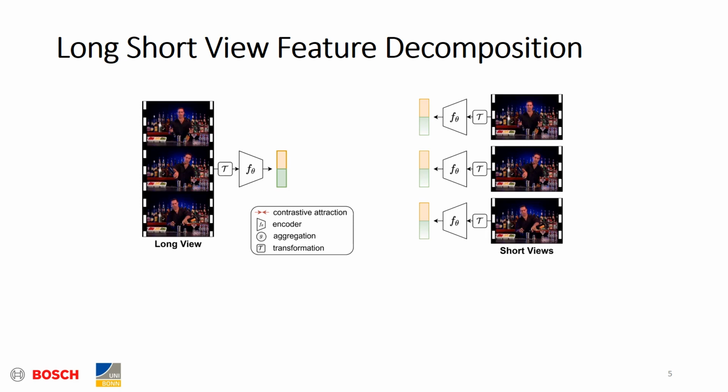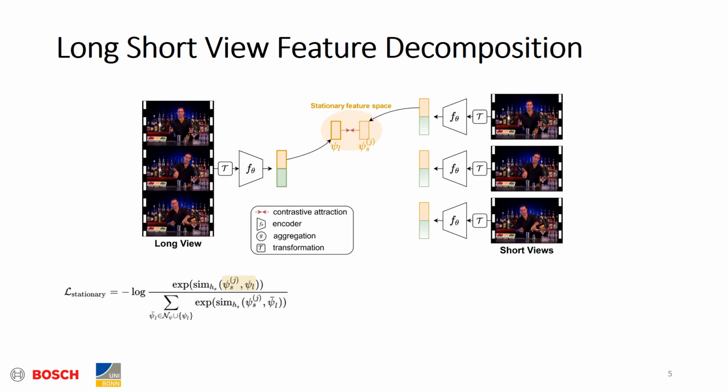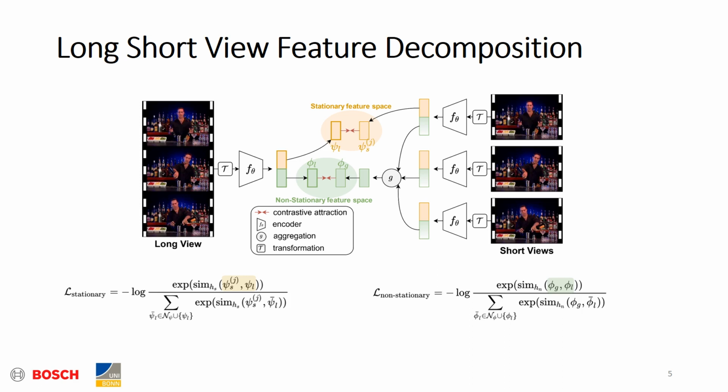The stationary features are shared between the long and short view, so they serve as a positive pair in our contrastive loss for stationary features. The non-stationary features, on the other hand, aggregate over time. So we use an aggregation function g to aggregate the non-stationary features of the short views to obtain the positive for the non-stationary features of the long view. And this serves as the positive pair in our non-stationary contrastive loss. Additionally, we also apply an instance recognition loss on the full feature, which corresponds to standard contrastive learning via augmentations.